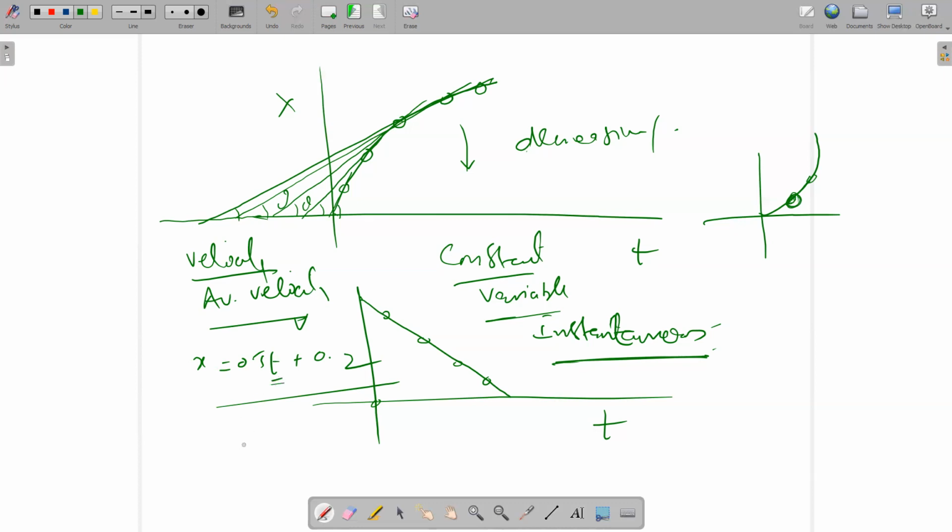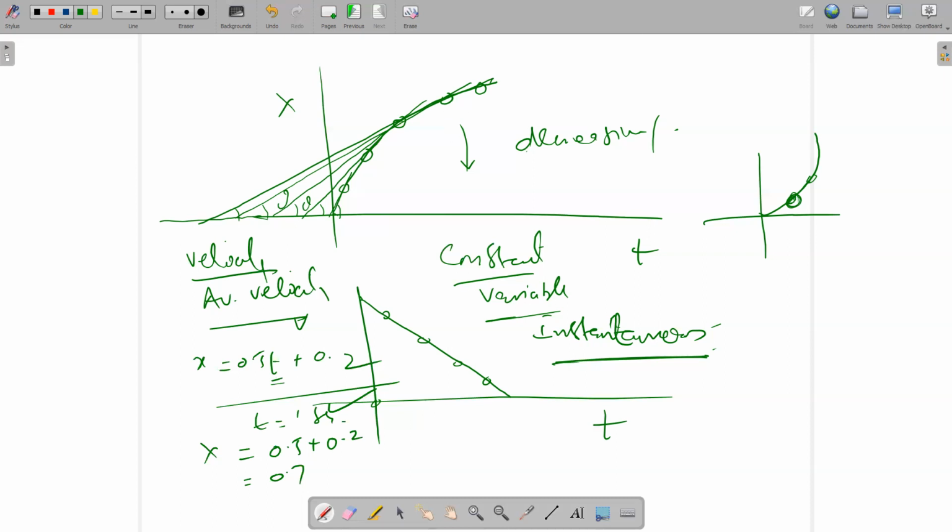You have a time t. So for t equal to 1 second, you put the value of t as 1 second and solve it. Then you find the x value: 0.5 plus 0.2, so 0.7 is the value for 1 second. And this is your instantaneous distance. If you know the instantaneous distance, you can find the instantaneous velocity. Okay, so this is all about today's lecture.